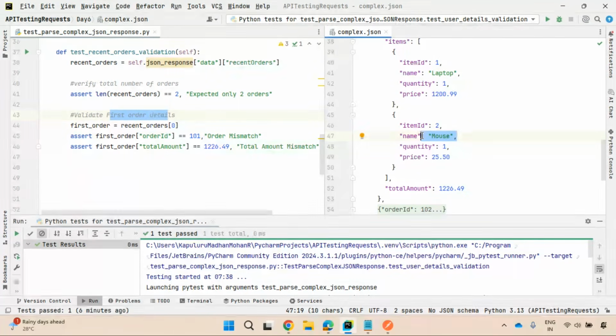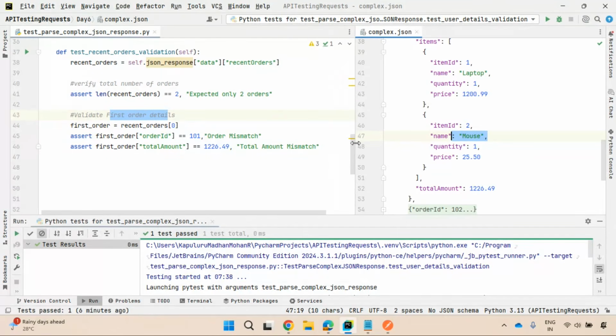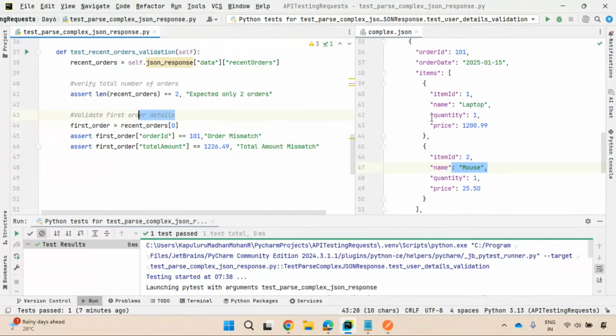Right? So how beautifully they are framing the question. Right? They are asking. In this way also you need to write the validations. Step by step validations you need to do. Right? So validate first order details. First order is having items. You need to capture items.